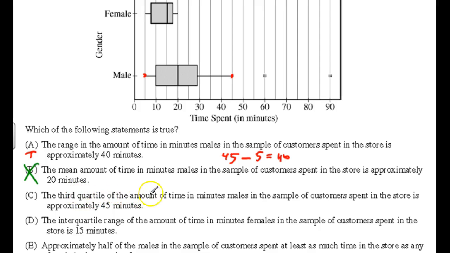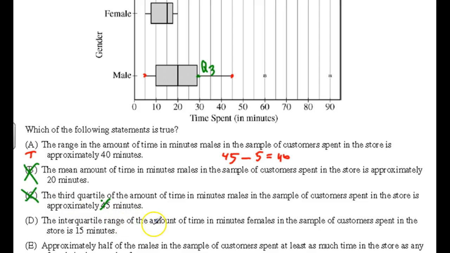The third quartile of the amount of time in minutes males in the sample of customers spent in the store is approximately 45 minutes. Third quartile would be here. That's Q3, and that's about 29 or 28, not 45. I don't agree with that.